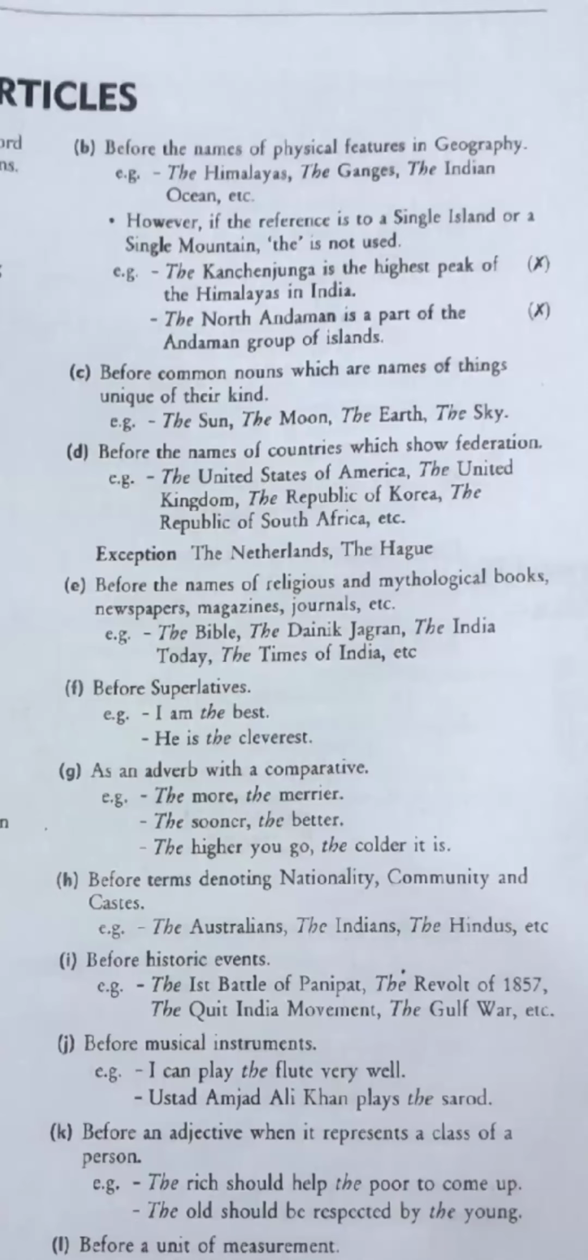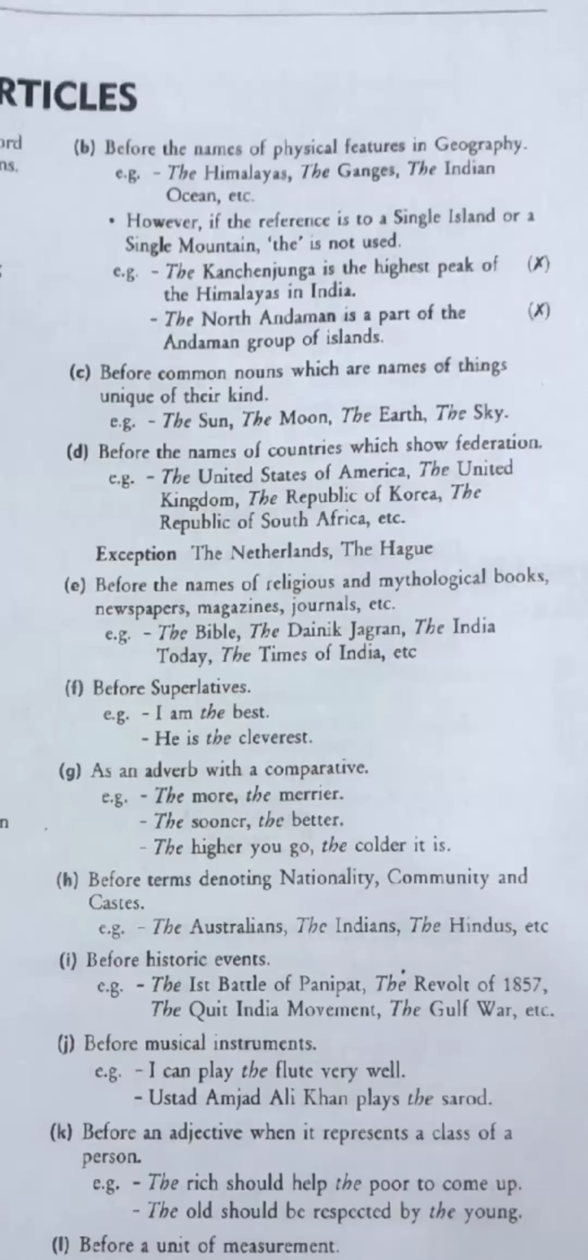These are also some examples given to us of countries which show their federation, and when we refer to such countries we have to put 'the' before that country. Then, before the names of religious and mythological books, newspaper, magazine, journal, etc. In our day-to-day life, we never use 'the' before any religious book. We say Bible, but actually we have to say the Bible, or the Gita, which is our holy book.